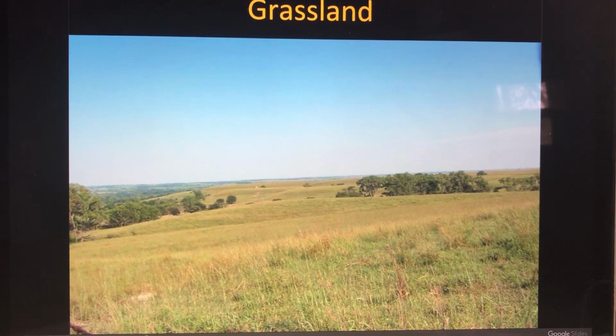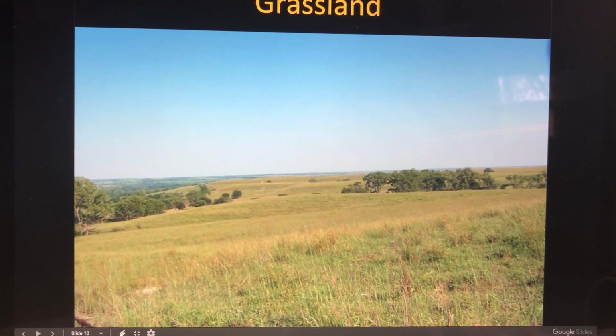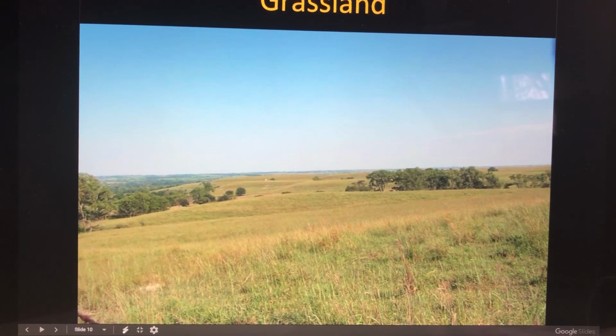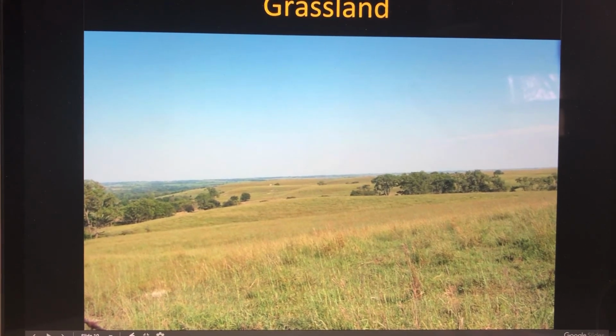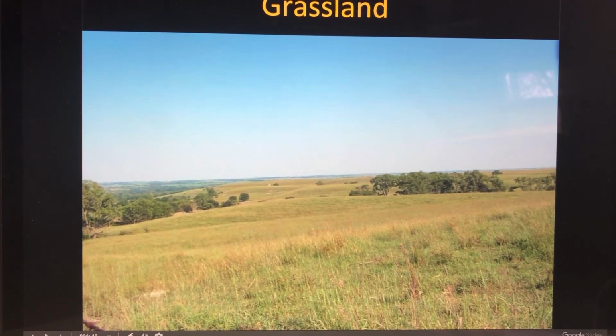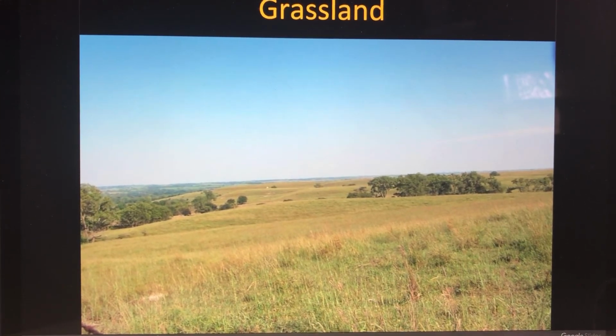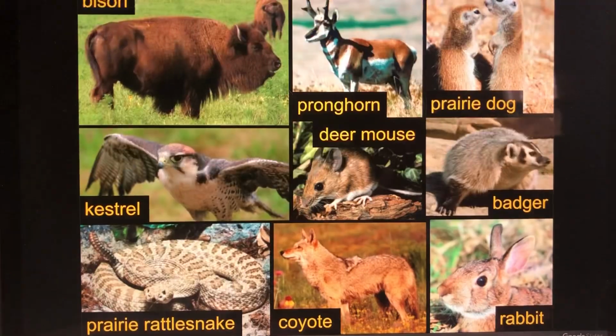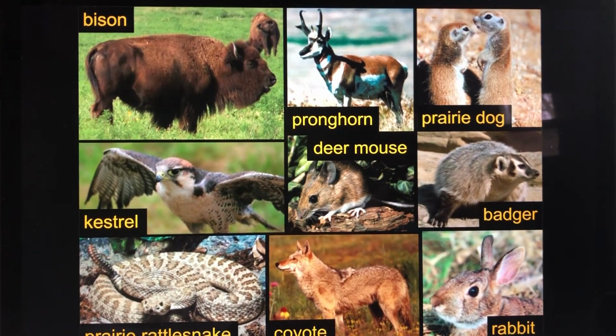They're going to have a temperate climate, and they're going to have grasses with trees in river valleys. And you can see that off to the left side where you see taller trees, but you can also see the land dipping down where it's going to catch the water as it flows. Here we go. Bison.